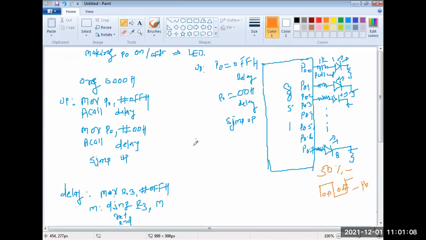Now I need what? 66% duty cycle on the port 0 or port 3 also. काय चेंज करावं लागेल मला? What is duty cycle? Duty cycle is defined as T on, जे on period आपला किती आहे, T on divided by total T, T on plus T off. That is called as a duty cycle.